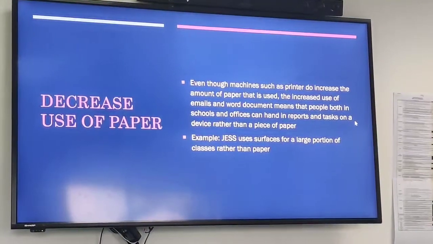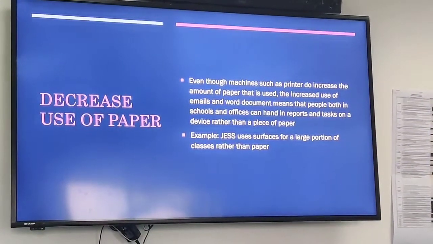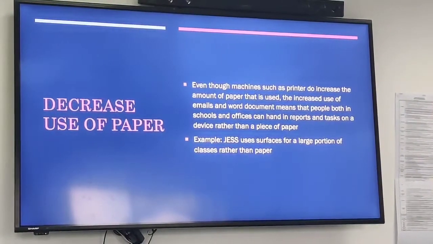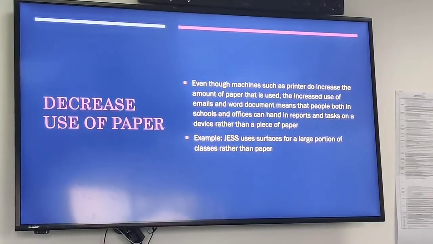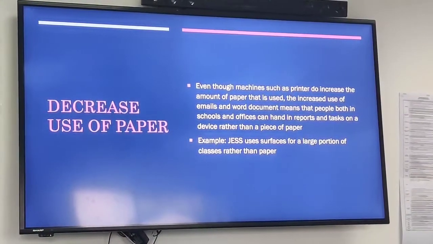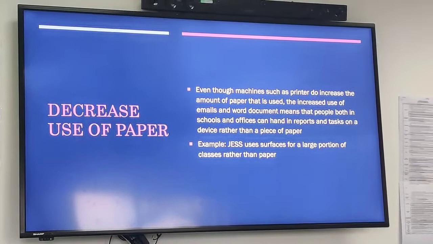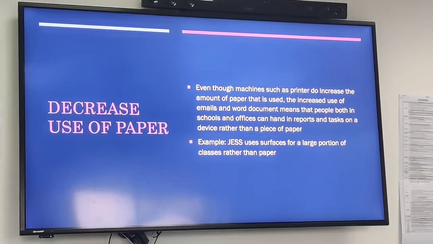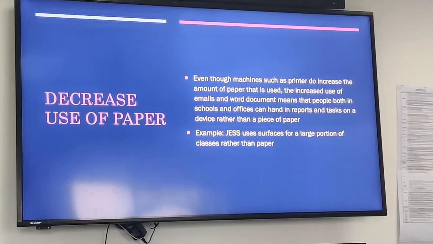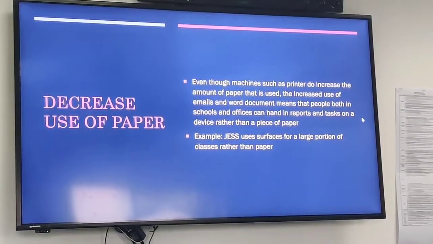Decrease in the use of paper. Even though machines such as printers do increase the amount of paper that is used, an increased use of emails and Word documents means that people both in schools and offices can handle reports and tasks on a device rather than a piece of paper. For example, Jess uses Surfaces for a large portion of classes rather than paper, which reduces the amount of trees cut down and habitats destroyed.